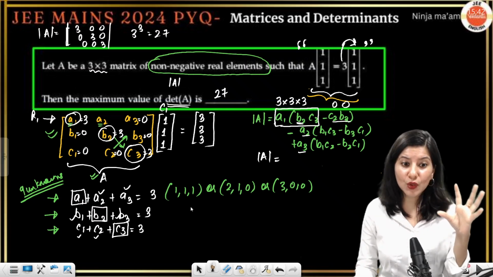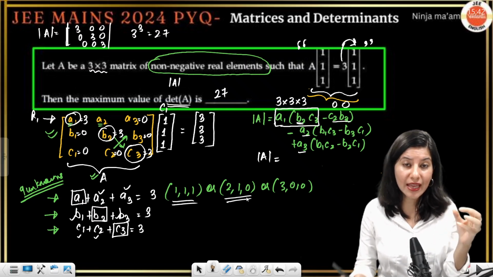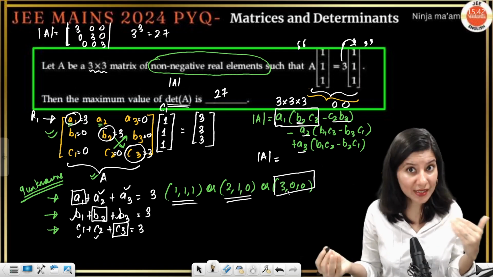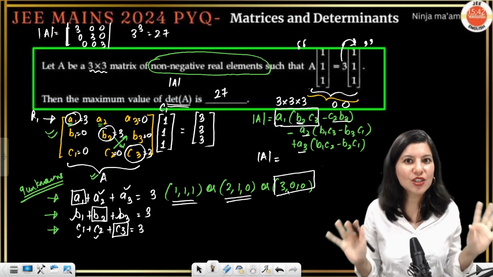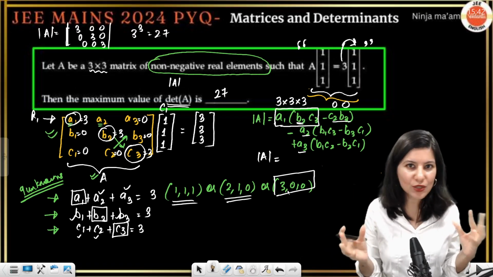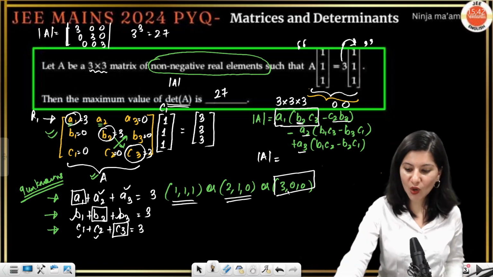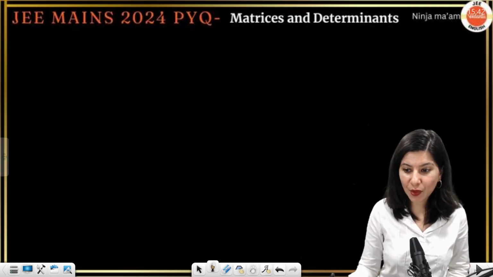If you use any of the cases except this case, you will realize that you are not getting the maximum value. So it is just a matter of observation. This question was a matter of observation and optimization. All right, let us move on to the next problem now.